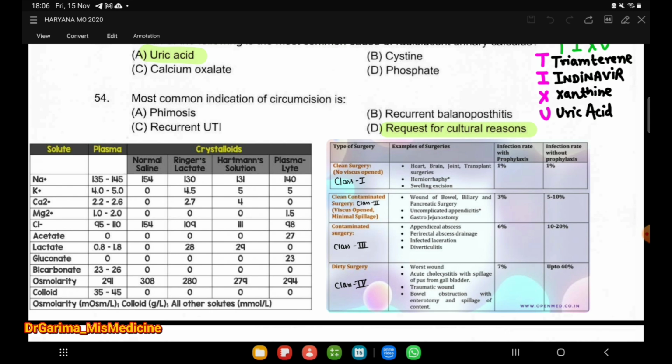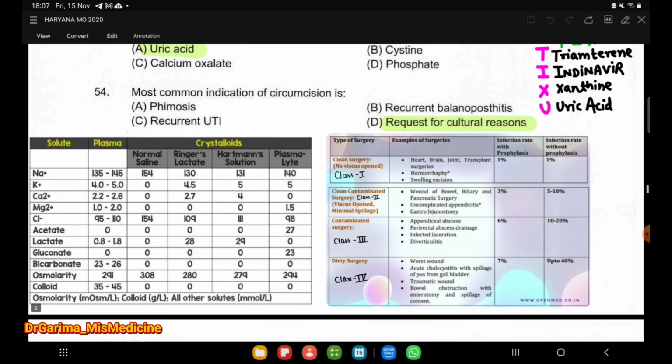Here are the types of surgery in the wound classification. Clean surgery is class 1, clean contaminated is class 2, contaminated is class 3, and dirty surgery is class 4, which has infection up to 40% without any prophylaxis, and 7% with prophylaxis.